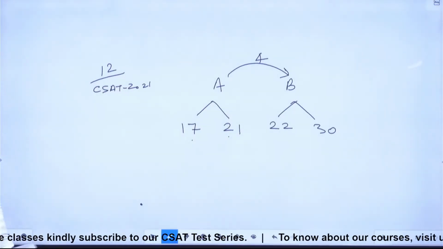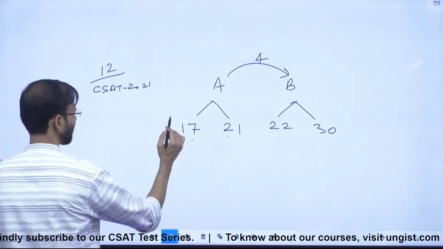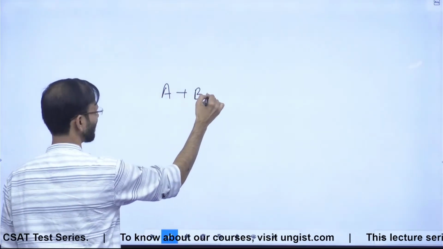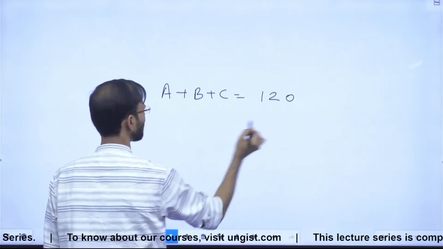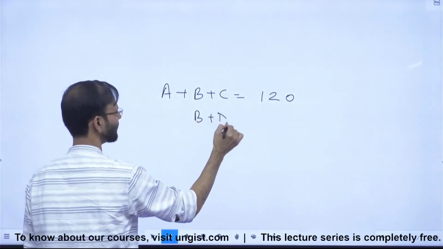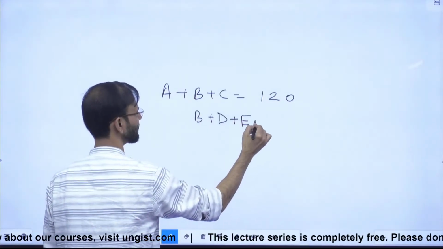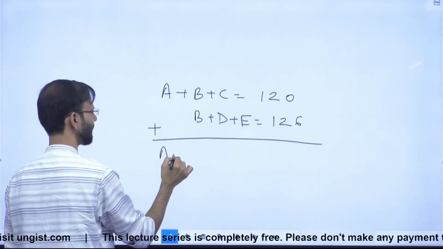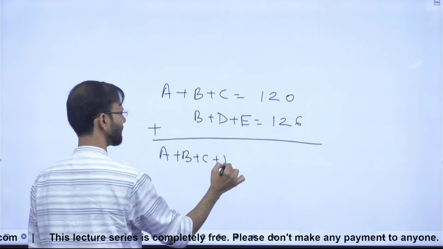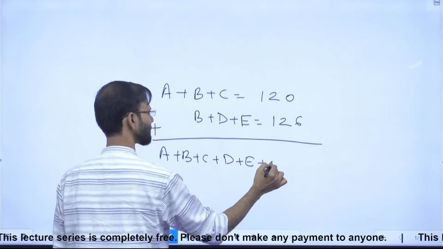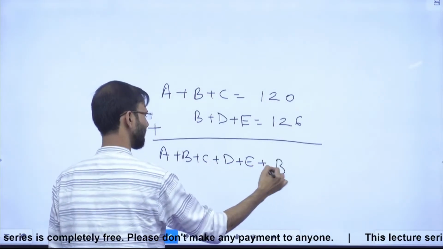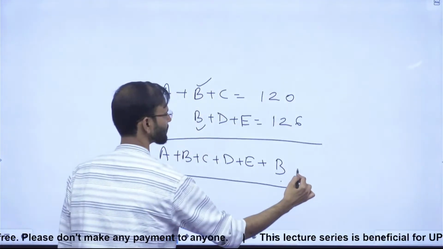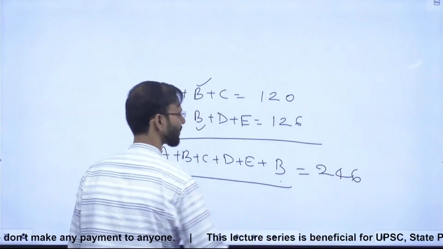See guys, 2022, they are saying ABC will be what? 120. Then B plus D plus E is how much? 126, right? If you add them, so A plus B plus C plus D plus E plus B once again, right? We have added B twice, this B and this B, right? So this is equal to 246, correct?